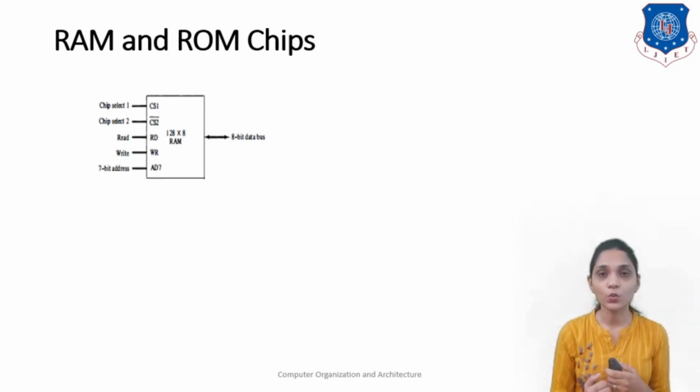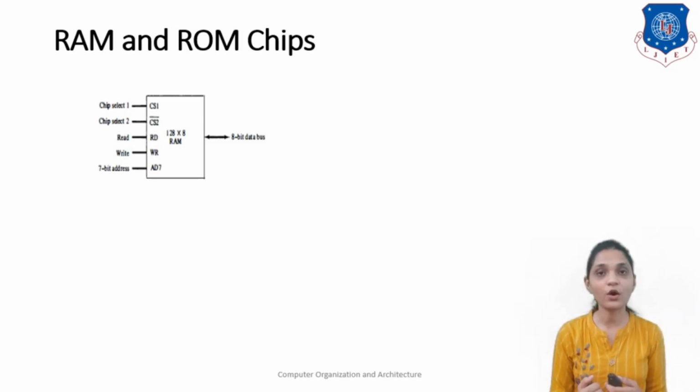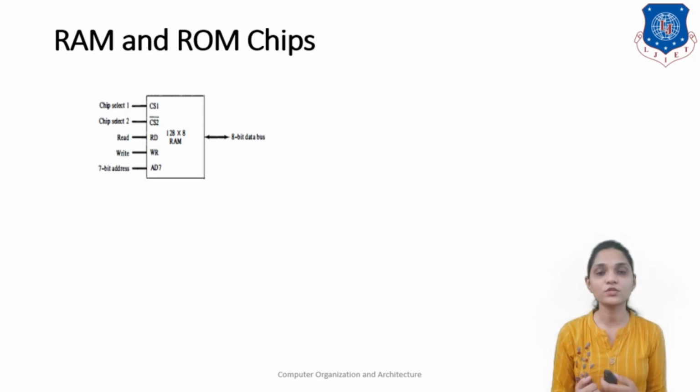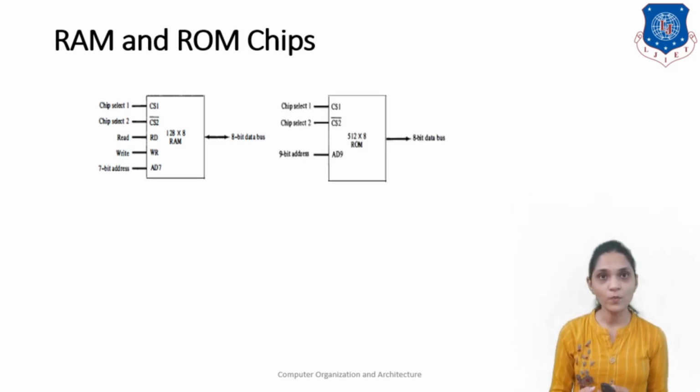Here chip select 1 and 2 are used to select the particular chip, because in the system we may have used more than one chip, and at that time to select that particular chip we can use chip select 1 and chip select 2. Here chip select 2 is active low and chip select 1 is active high. That means you have to provide 1 at chip select 1 and 0 at chip select 2 to activate this chip.